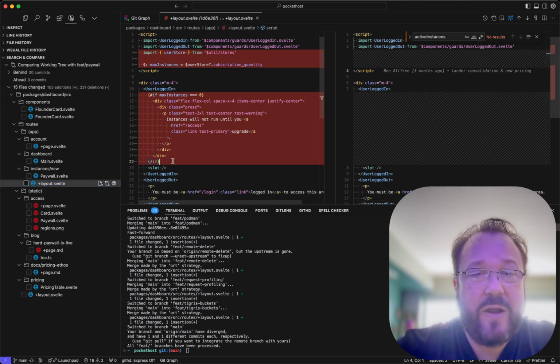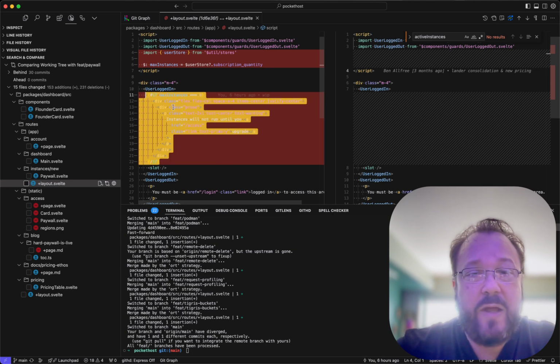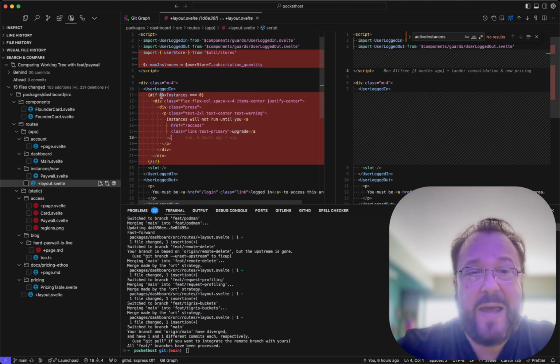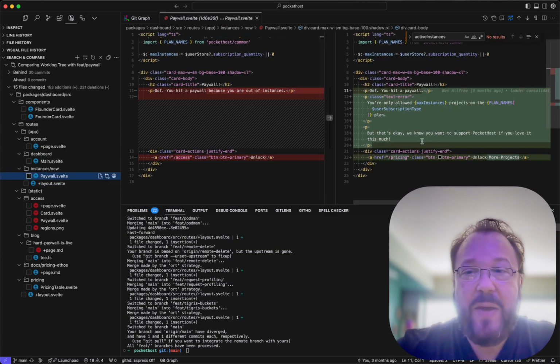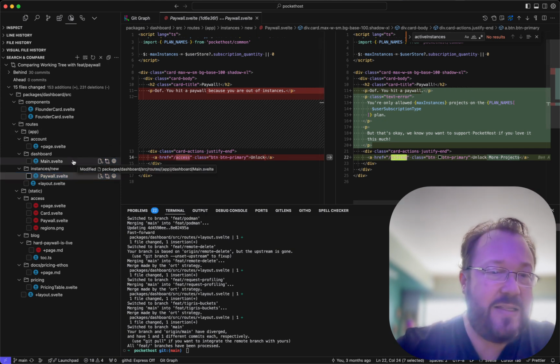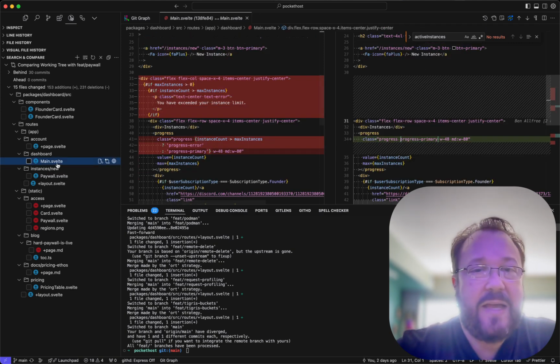So here's that notice: instances will not run until you upgrade. That's if max instances is 0. Inside the paywall, it just says if you hit a paywall because you're out of instances, and sends you to access instead of to pricing, because that access page is the new sort of funnel, I guess, if you want to call it that.